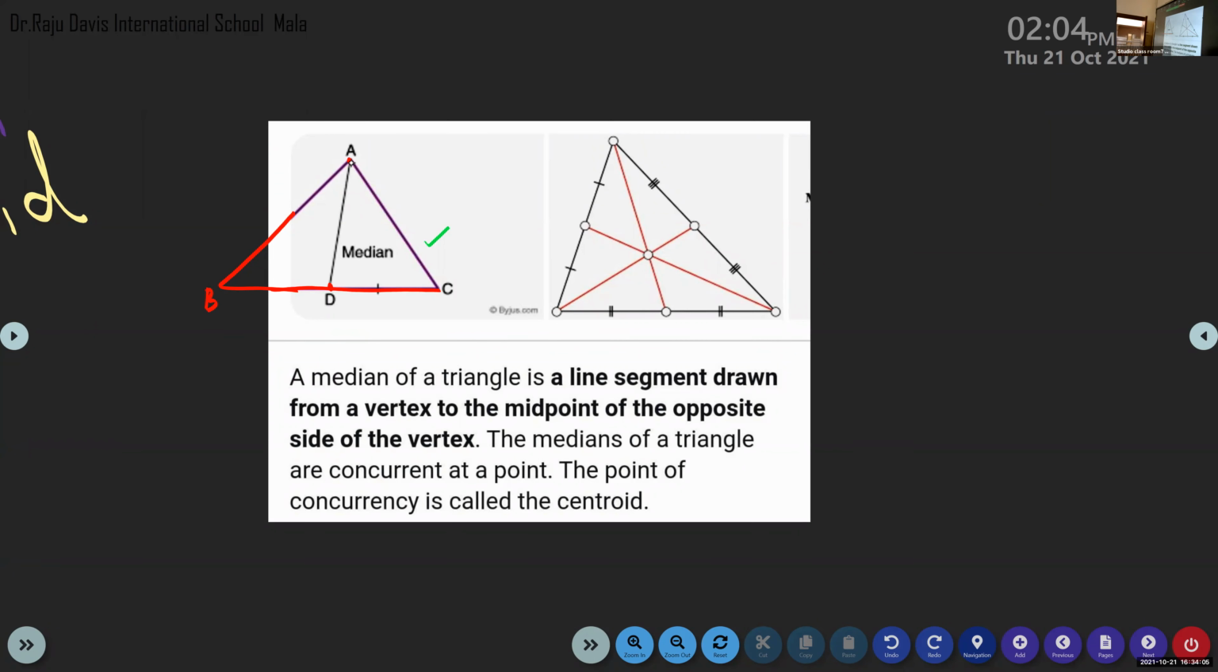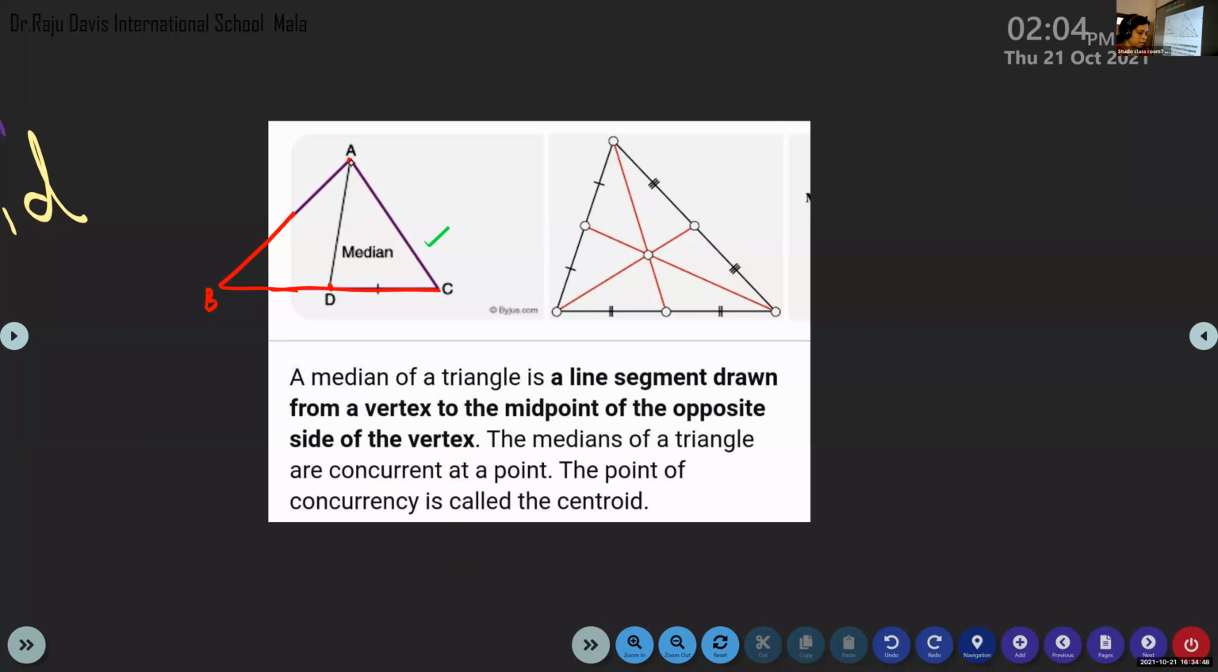Now, what do you mean by a median? What is the definition? Okay, Anna, read it loudly. Median is a line segment drawn from a vertex to the middle point of the opposite side of the vertex. Okay, Seba, read it. A median of a triangle is a line segment drawn from a vertex to the midpoint of the opposite side of the vertex. The medians of a triangle are concurrent at a point. The point of concurrency is called the centroid.